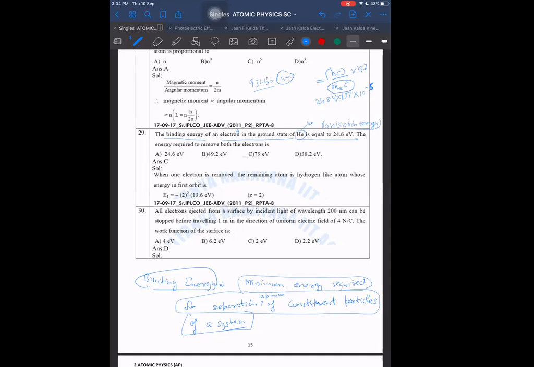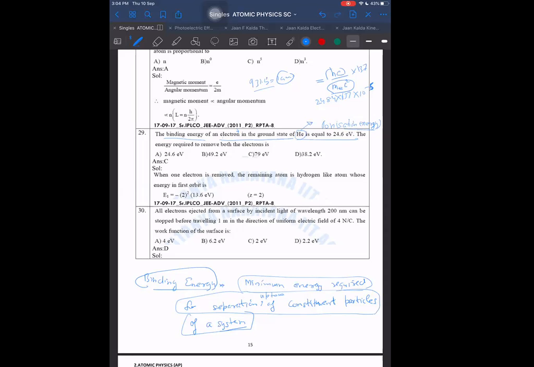But binding energy is a bigger, more encompassing concept. It can include within itself gravitation cases also. It can include within itself these ionization energy based cases also, and it can include within itself the cases of separation of nuclear nucleons. For example, if I say what is the binding energy of a nucleus, then I will say the binding energy of a nucleus will be the energy required to separate its constituent particles from each other. How much do we have to separate?